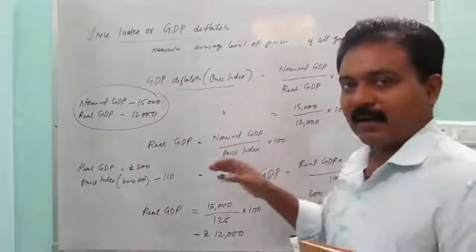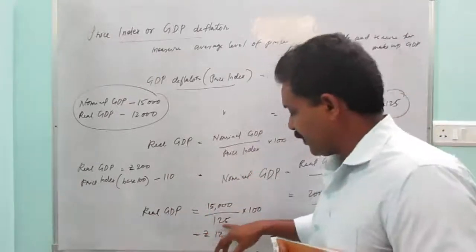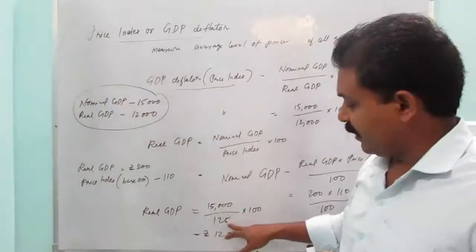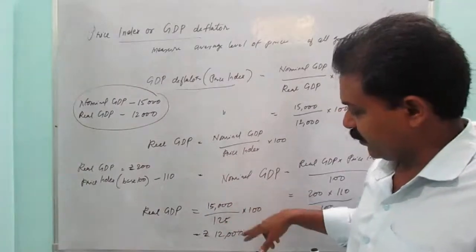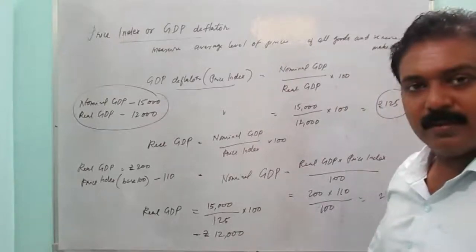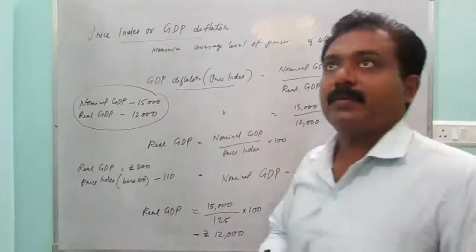Base year price is 100. That is always fixed that way only, 100%. Above 100%, what is coming? That means a 25 percentage change is there, more is there. So that 25 percentage is to be reduced from it. So really you got it. Okay.